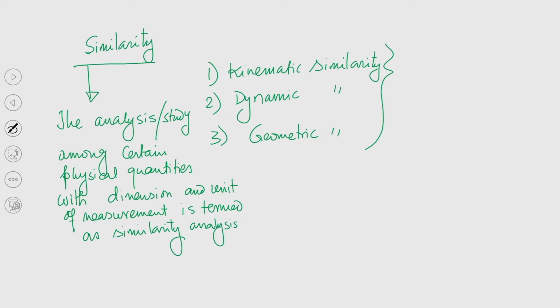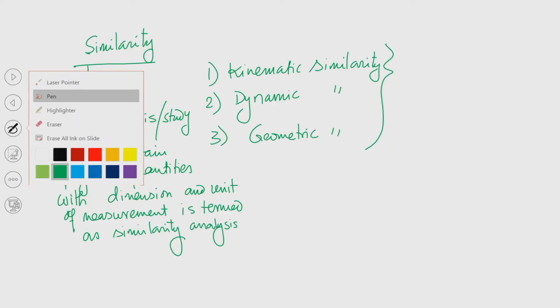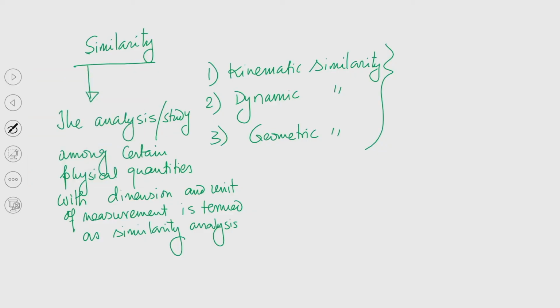Okay. So, now if we try to underline a group of words, say certain physical quantities with dimension and unit of measurement, right.